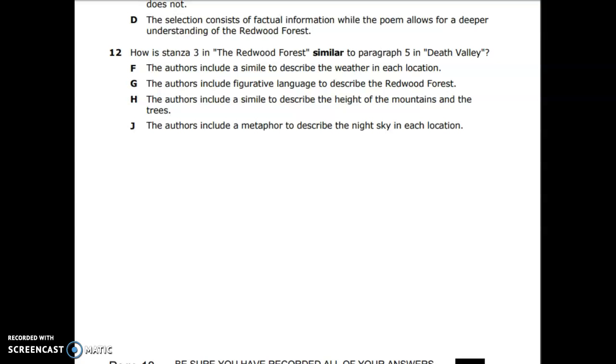Yes, that did happen. Or J. The authors include a metaphor to describe the night sky in each location. Nope, the author did not describe the night sky, so our answer here is H.